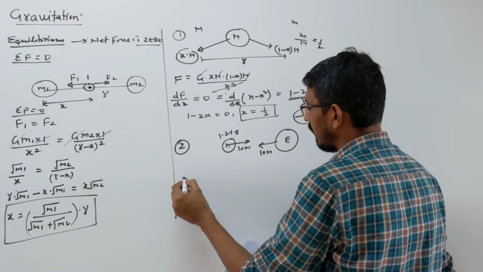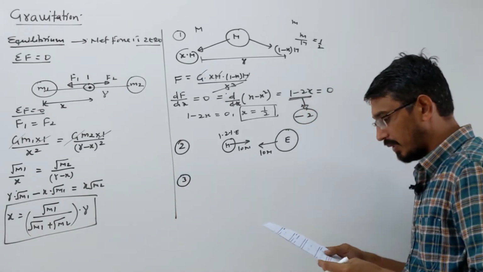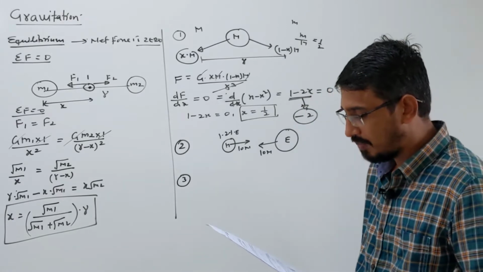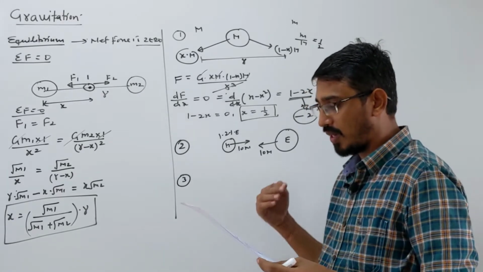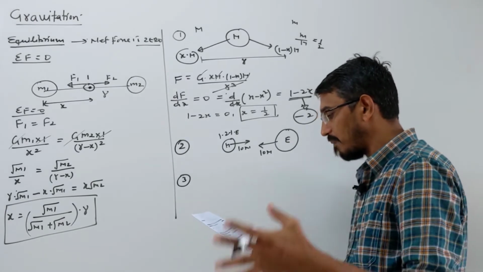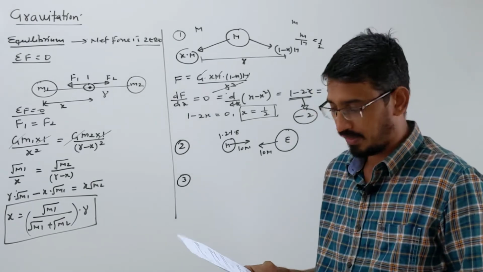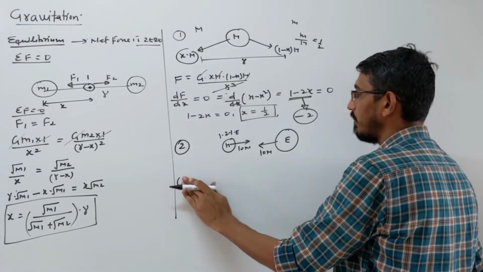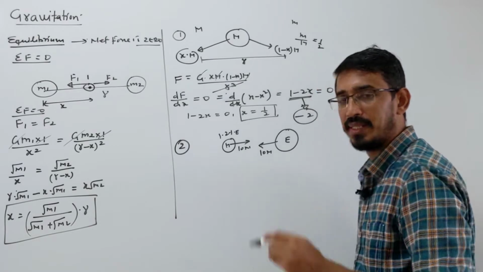Okay. Third question. They said 4 particles of mass m1, m2, m3, m4 are kept in sequence at the corners of a square of side A. The magnitude of gravitational force acting on a particle of mass m placed at the center of the square will be what? Okay. Before doing this question, let me do a simple question for this. I am not doing the third question yet, I am doing a general question like this.